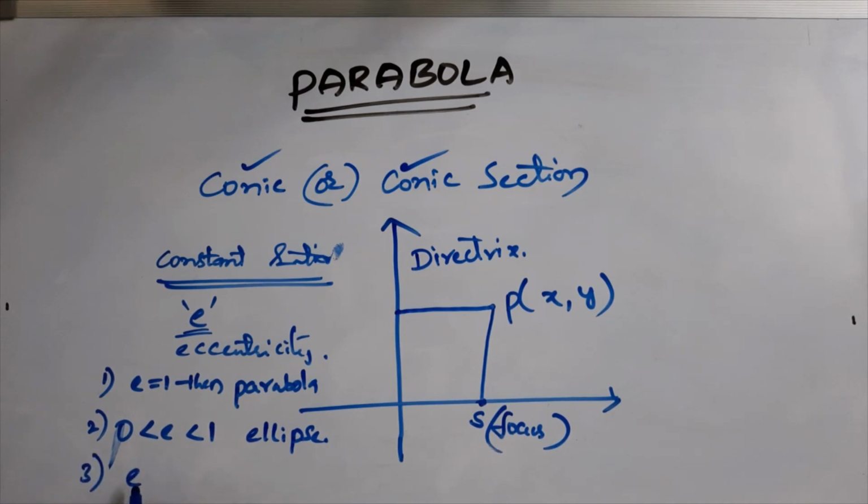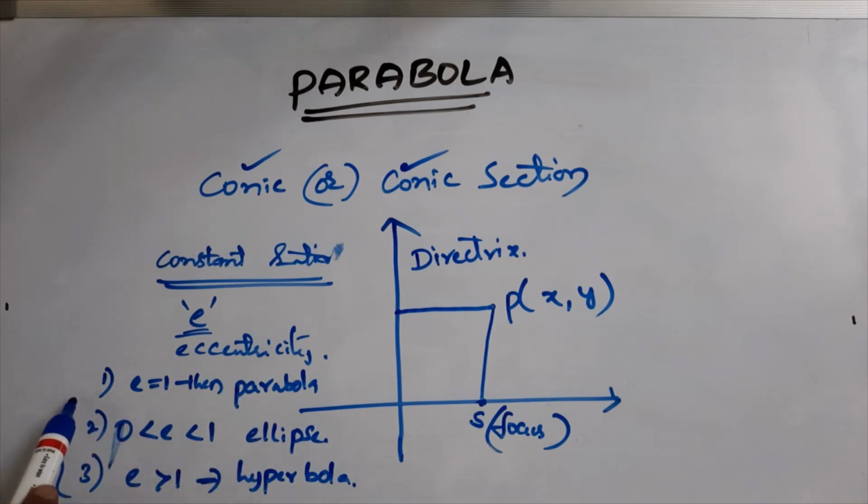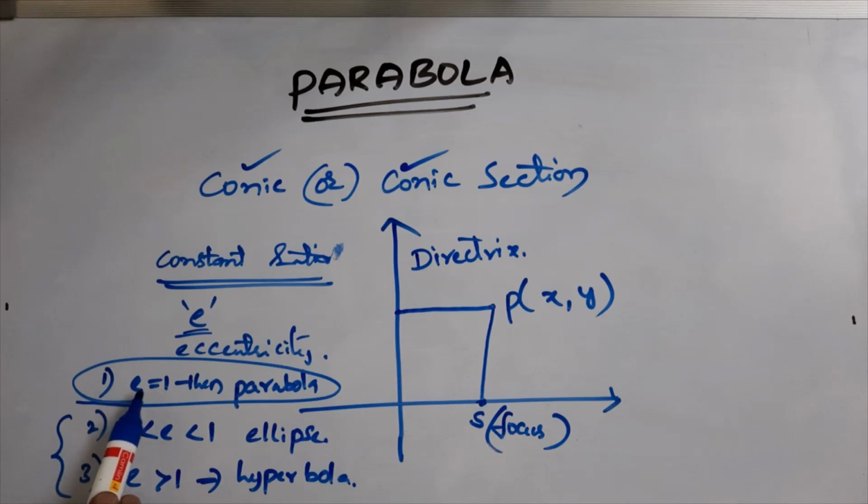If the eccentricity is greater than 1, then it is a hyperbola. We will discuss ellipse and hyperbola in the next classes. Here we discuss the parabola: when the constant ratio is equal to 1, the conic is a parabola.